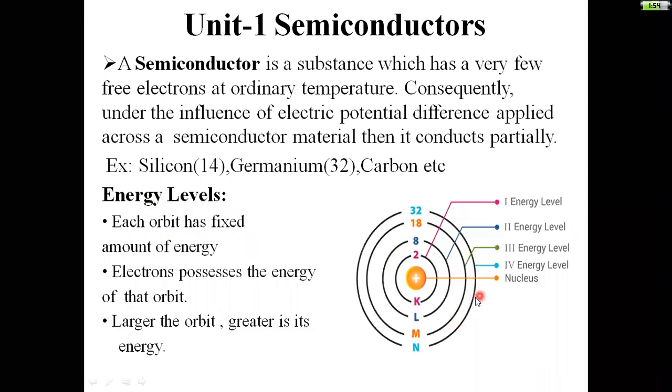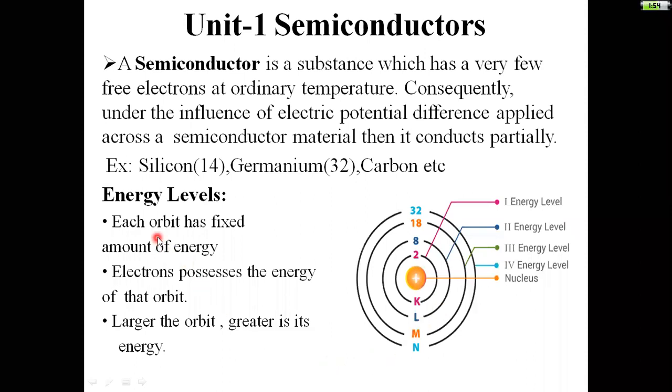Let this be the nucleus. Again, the diagram is redrawn in a different way. This is the first orbit, second orbit, third orbit, fourth orbit, like that. I am treating this as energy. This orbit has the first energy level, this orbit has the second energy level, this orbit has the third energy level, and this orbit has the fourth energy level.